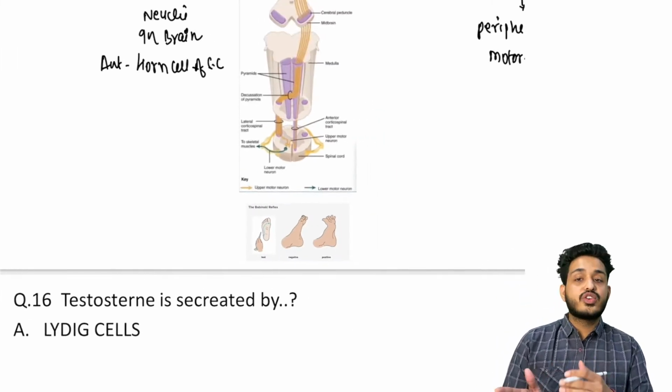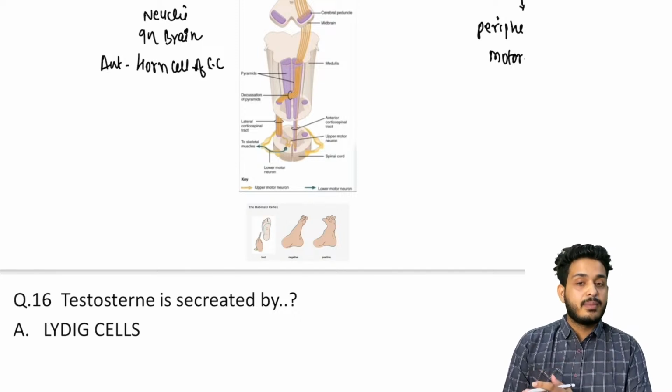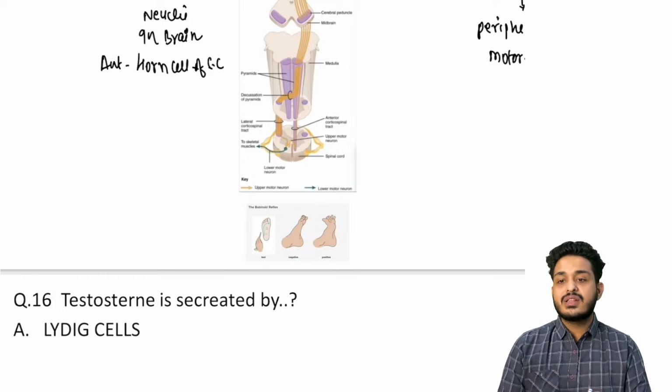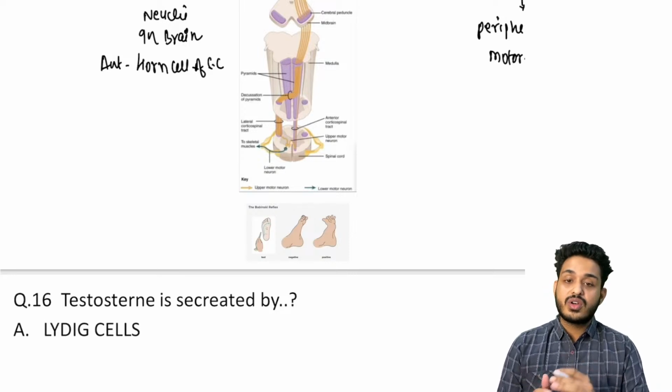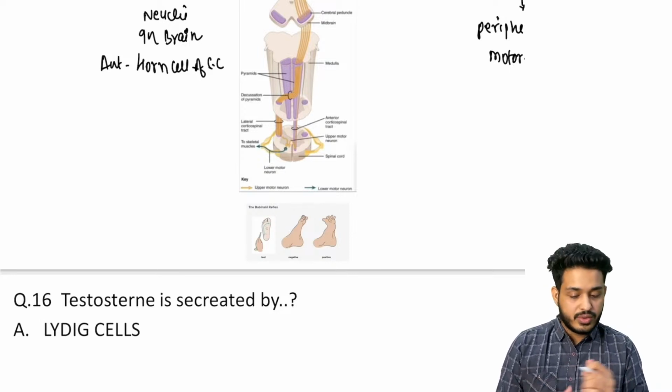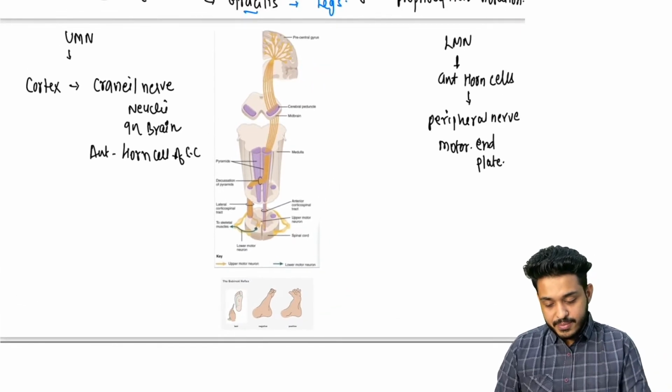This is how we are going to understand whether the lesion is in the upper motor neuron or in the lower motor neuron. You will be performing this particular test very commonly when you do the internship. Every patient that comes, you are going to check whether it is an upper motor neuron lesion or a lower motor neuron lesion, right?